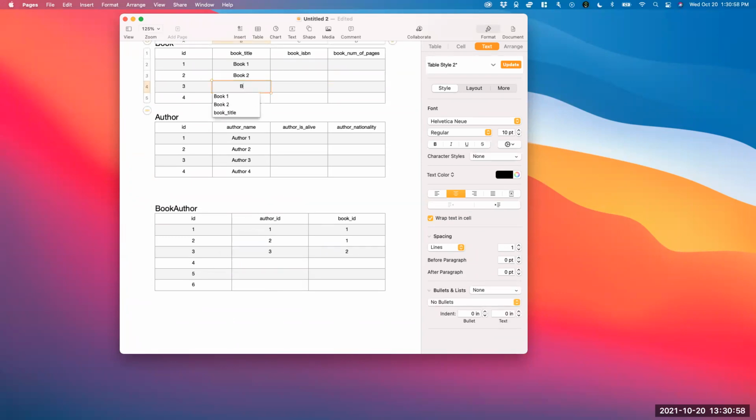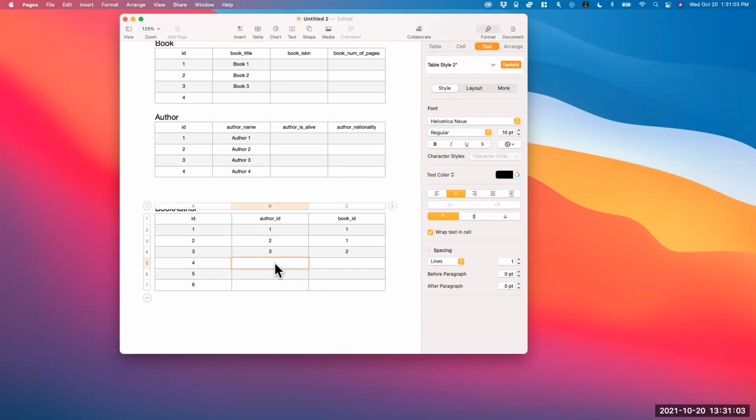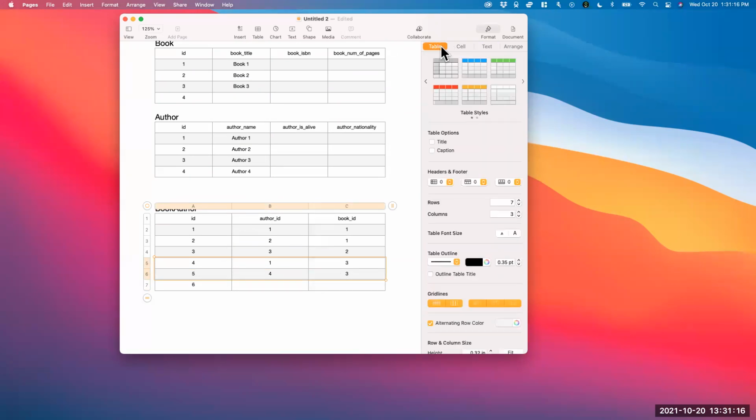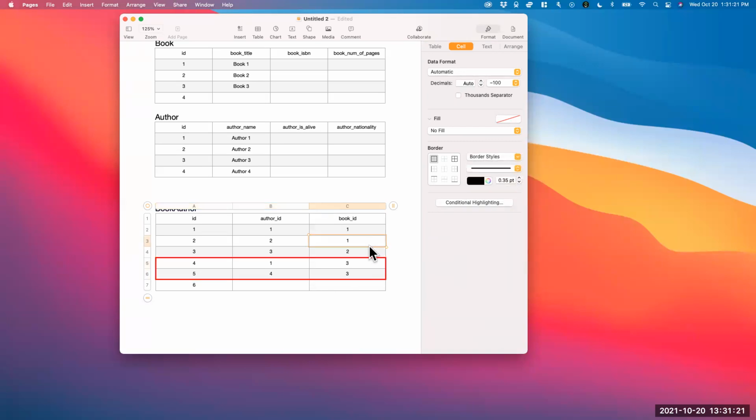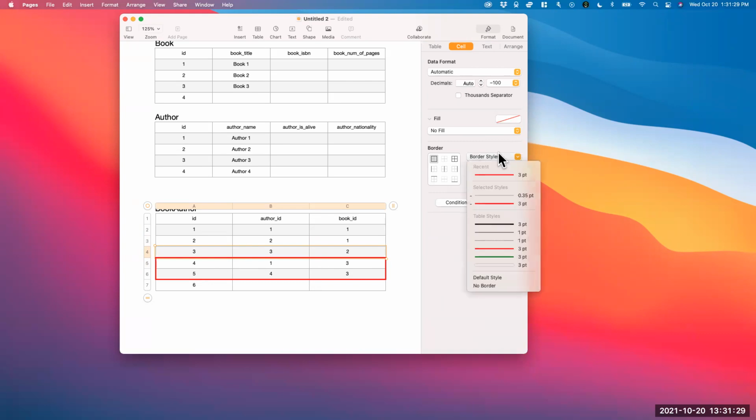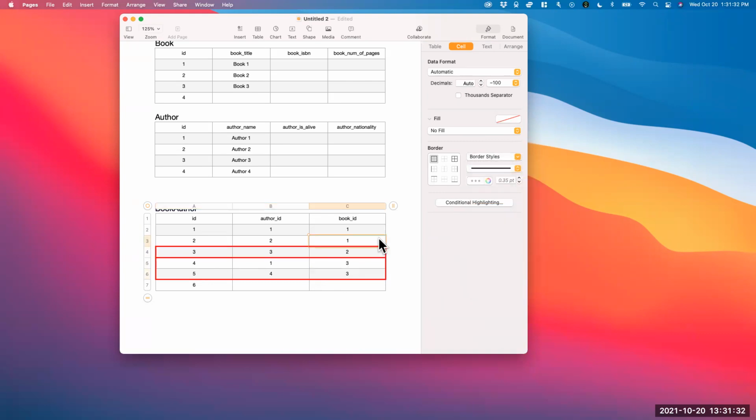Let's say book 3 has been authored by, say, author 1 and author 4. That's fine. We can say author 1 goes to book 3 and author 4 goes to book 3. Like that. That's fine. I can even create a border here to know what we're referring to. So each section is going to refer to one book in this case.